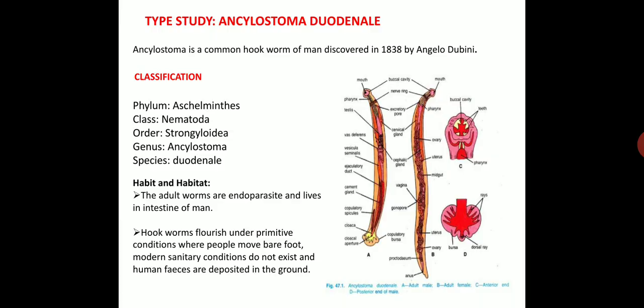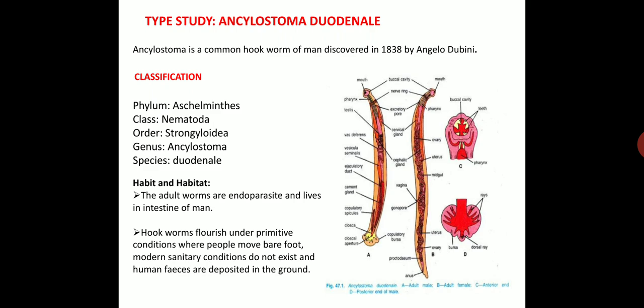So in this chapter, phylum Nemathelminthes, there is a type study of Ankylostoma duodenale, which is commonly called hookworm. The common name hookworm was discovered in 1838 by Angelo Dubini. Coming to the classification of Ankylostoma or the hookworm: phylum Aschelminthes, class Nematoda, order Strongyloidea, genus Ankylostoma and species duodenale.